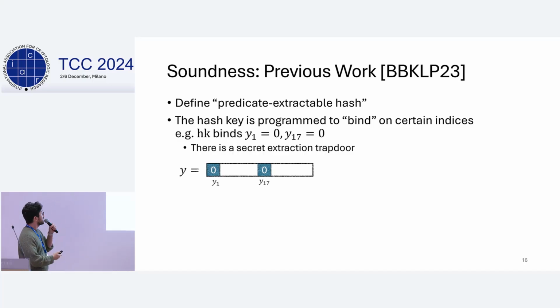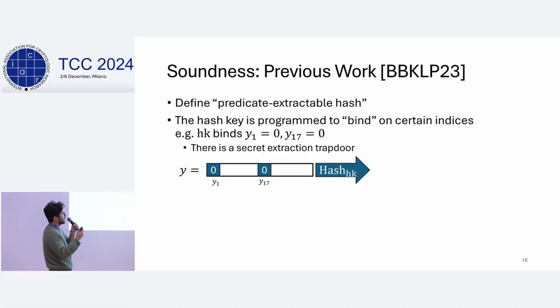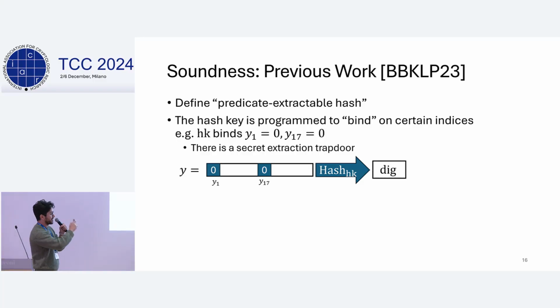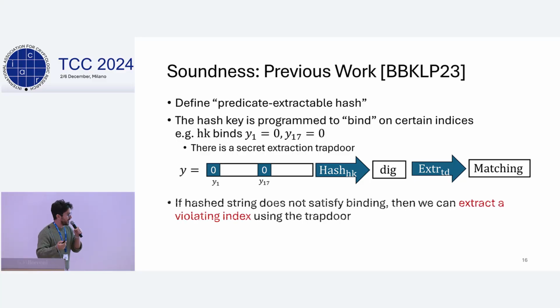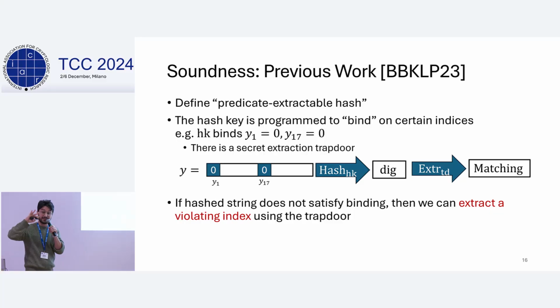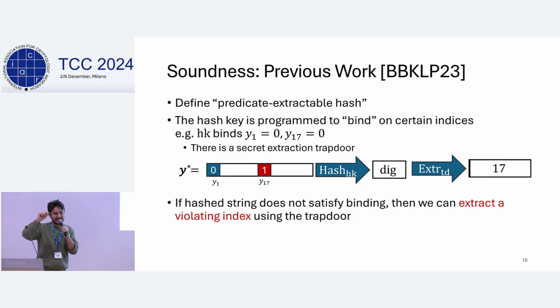So how would you use this thing? You have a string that satisfies the binding constraints and you want to hash it. You do that, you get a digest. Now you can apply the extraction algorithm with the secret trapdoor on this digest, and because this string matches the constraints, the extraction algorithm will be happy and will output matching. What happens if you hash a string that does not satisfy the constraints? If we replace y by some y* that's 1 on the 17th bit, so it doesn't satisfy the constraint, then when we apply the extraction algorithm on the digest, it won't be happy, and furthermore, it will tell us, hey, this string is violating the constraints on the 17th bit.